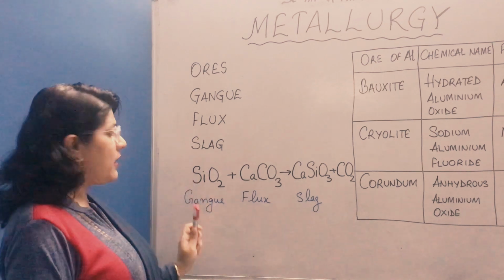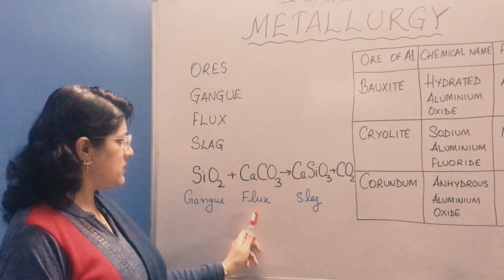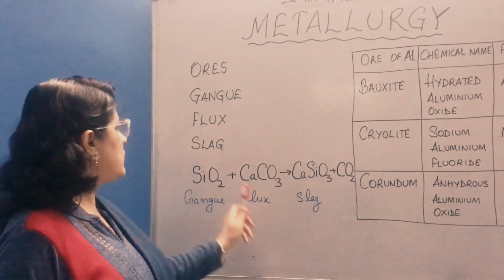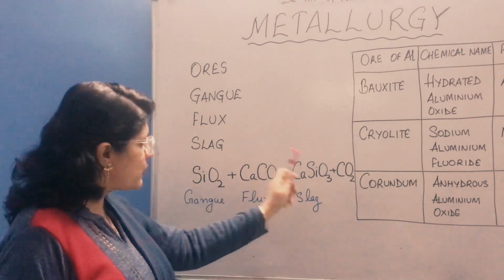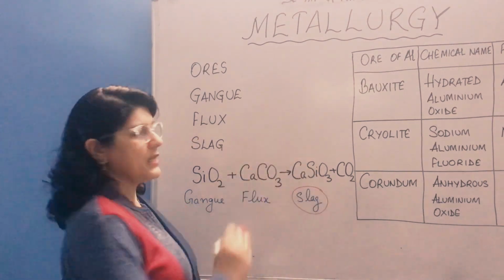Here, silica acts as a gangue. Flux is calcium carbonate. Flux reacts with gangue to produce a fusible mass called slag. Here it is calcium silicate.